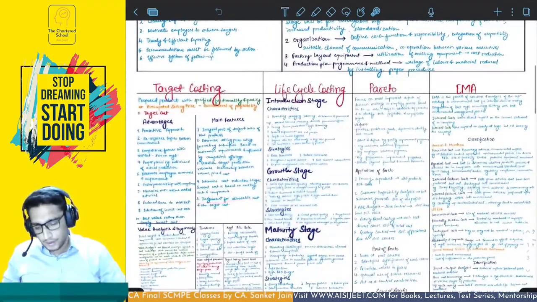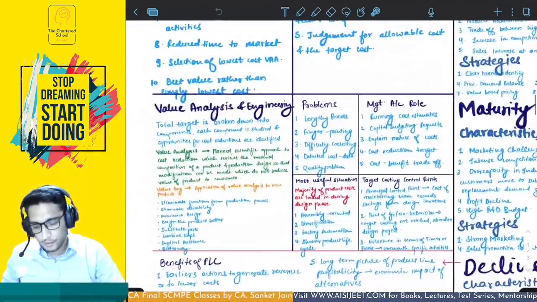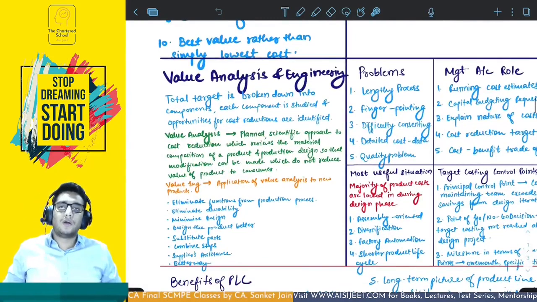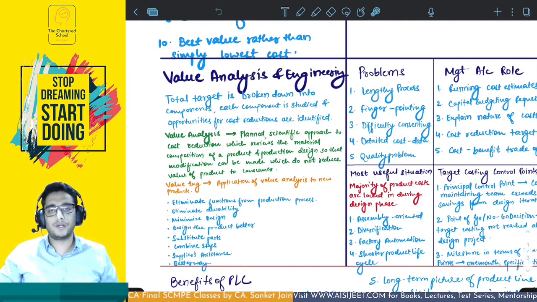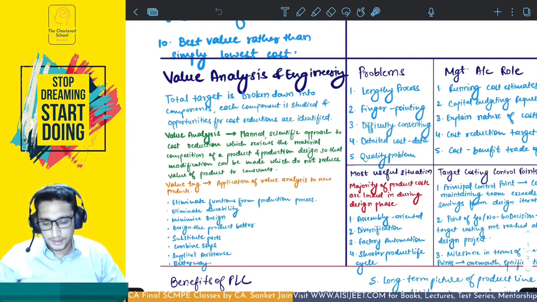This was your target costing. We have few components of target costing. There are two components. One is value analysis, second is value engineering. You will also find a third component, which is functional analysis. I'll explain to you all the three of them. First is value analysis and engineering.